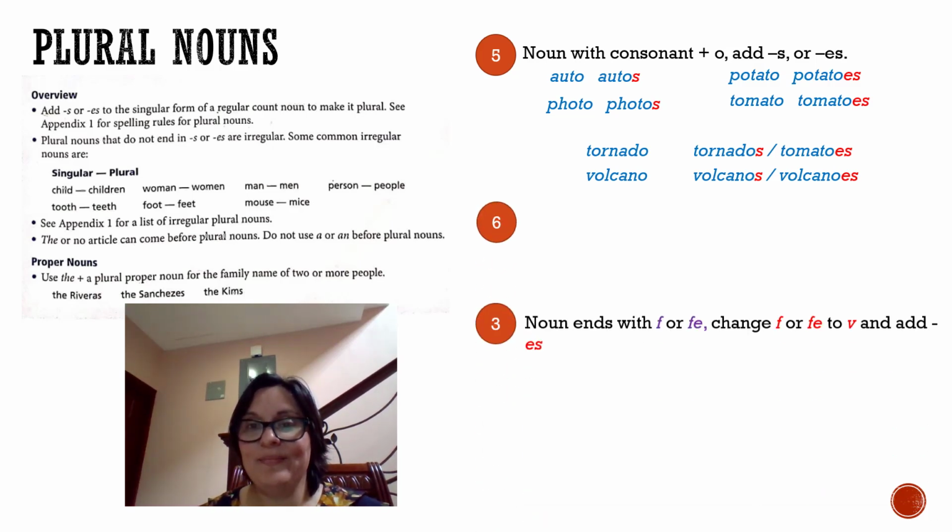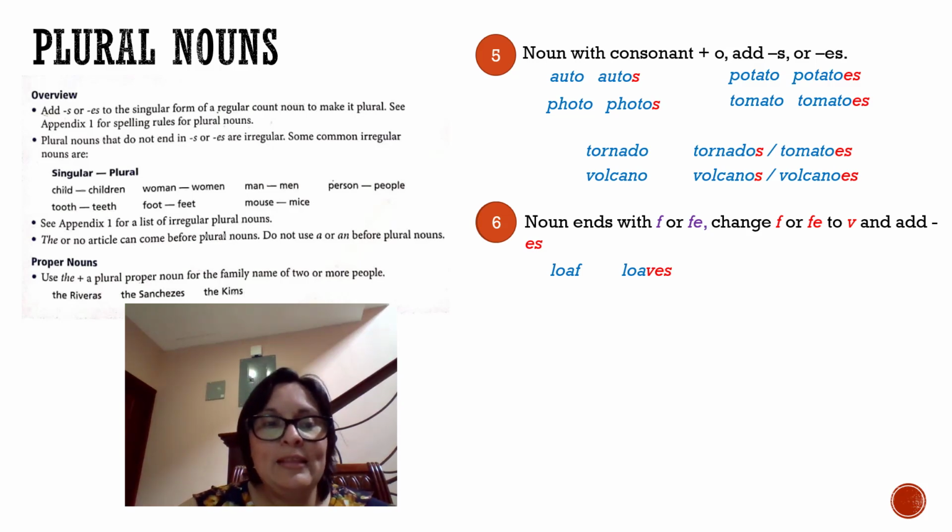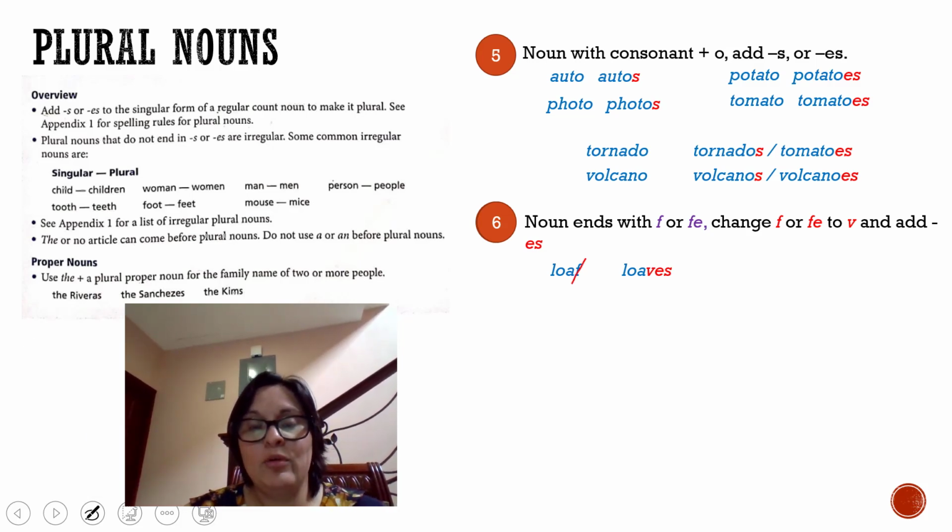Number 6 says, what happens with a noun that ends with F or FE? What do you have to do? You have to change the F or FE to V, and then you have to add ES. Let's see the example for you to understand better. Loaf, that is a piece of bread. What is the plural form? Look that this one ends in F. So we have to drop the F or change the F and write V, and then ES.